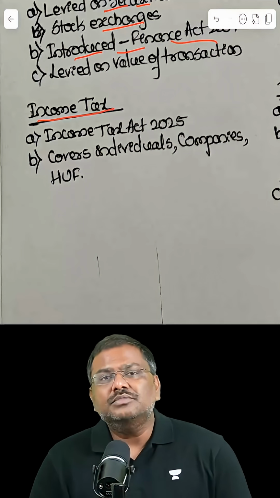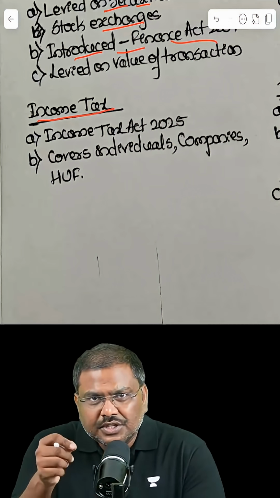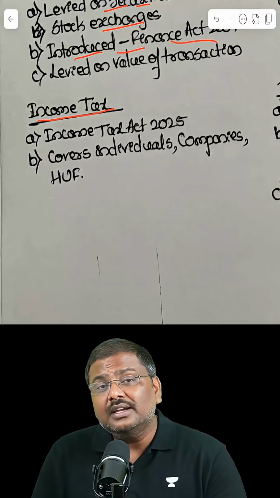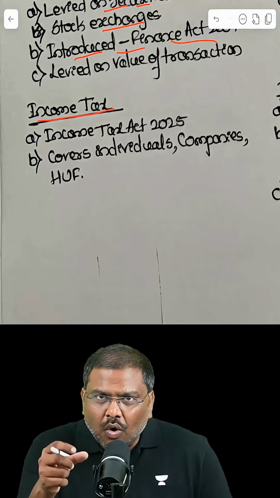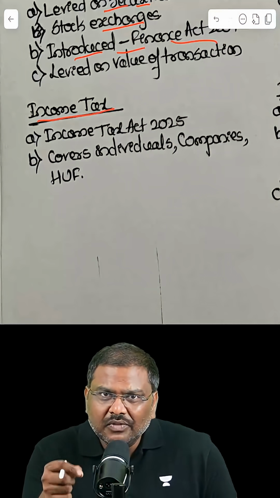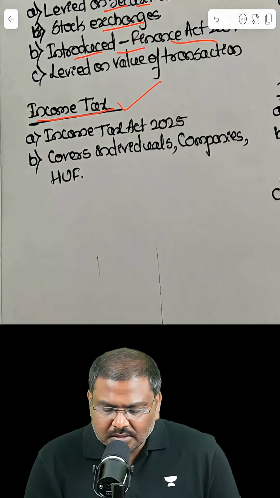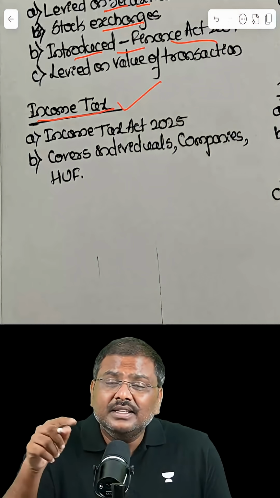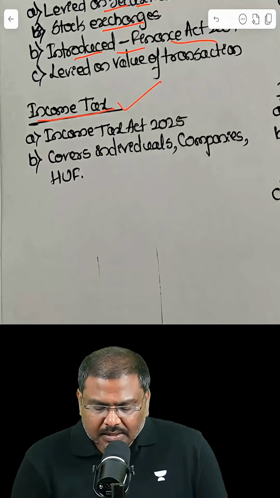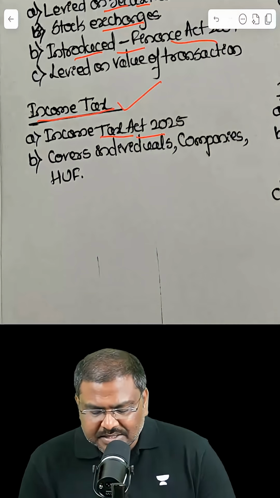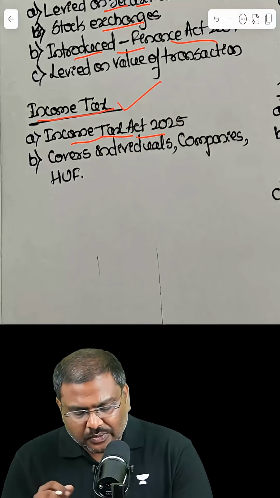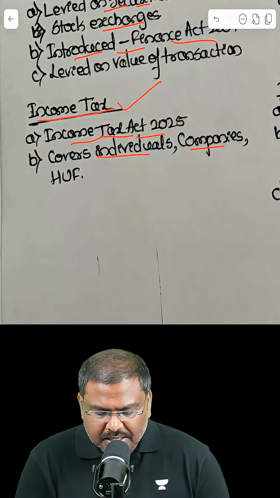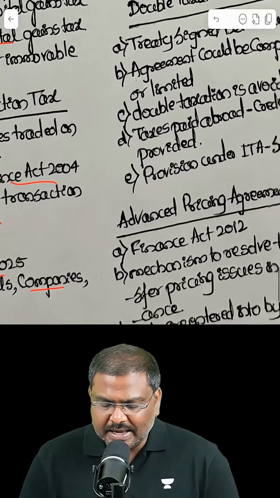Third one, income taxes. The taxpayers such as you and me, the companies, etc., will generate revenues or the incomes through different sources. On all these particular sources, the government will impose a tax and collect under the provisions of Income Tax Act. Earlier, the Income Tax Act of 1961 provisions were applicable. The Government of India has recently replaced that with Income Tax Act of 2025. It covers incomes generated by individuals, companies, Hindu undivided families, etc.